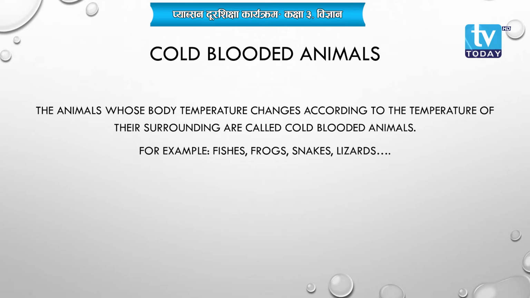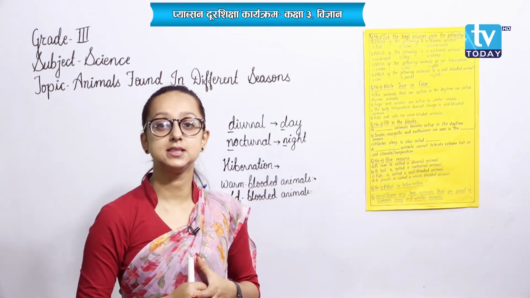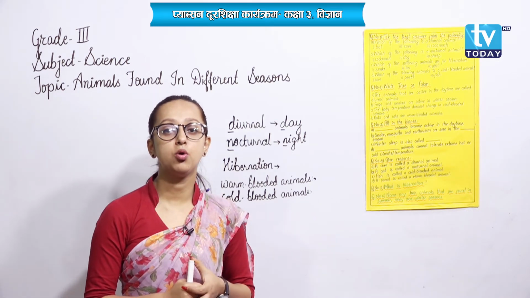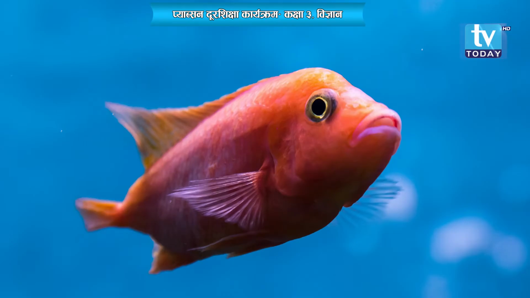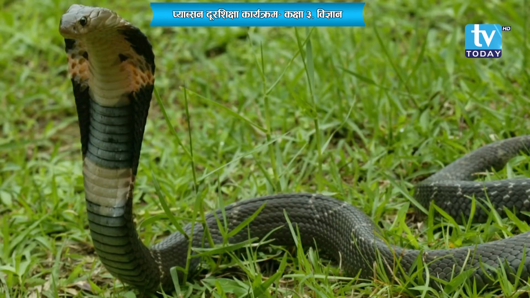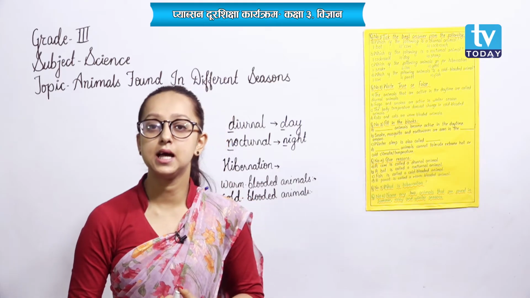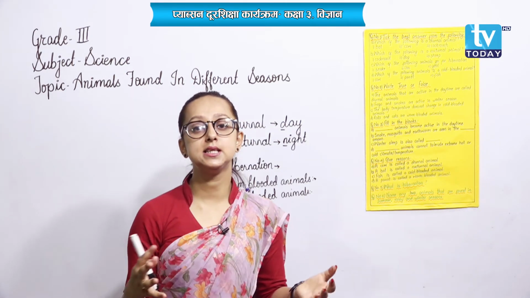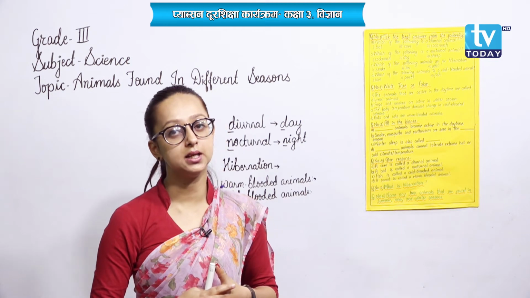Okay, so the animals that can change the temperature of their body according to the temperature of their surrounding are called cold blooded animals. That is, they can change the temperature of their body. The examples of cold blooded animals include fishes, frogs, snakes, lizards, crocodiles, etc. These animals can easily change the temperature of their body.